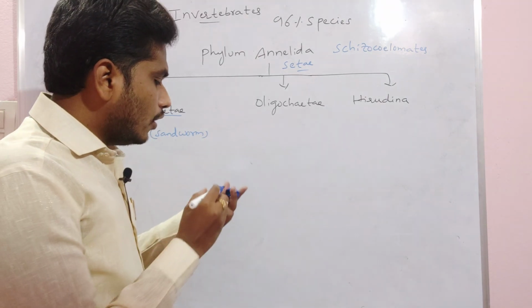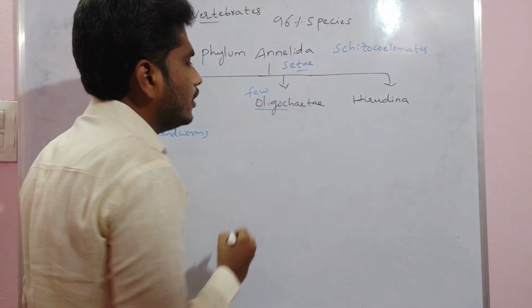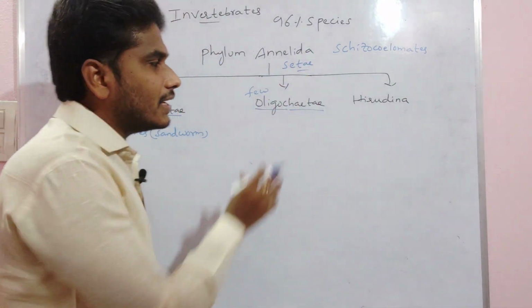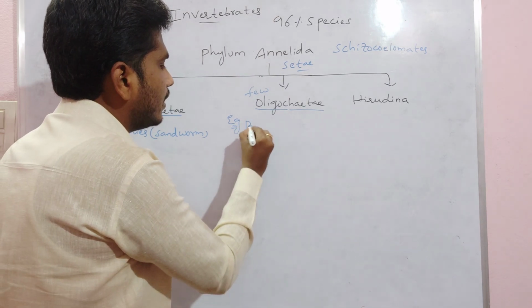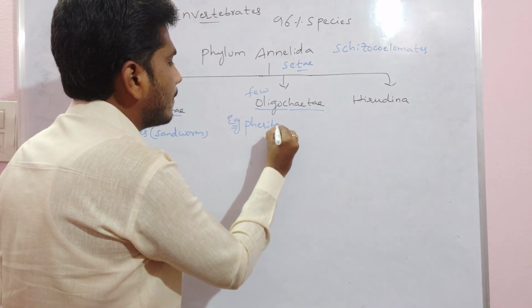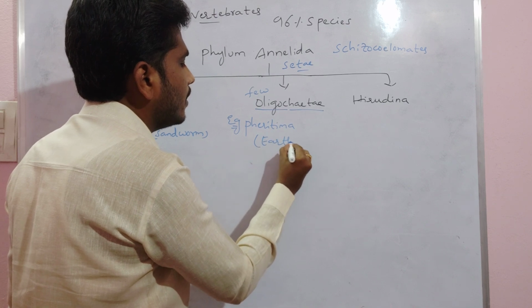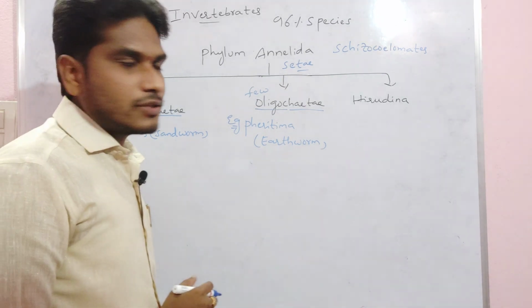Then Oligochaeta. The term oligo always indicates few. Chaetae means setae, so they consist of fewer setae. The example we take is Pheretima. Pheretima is the scientific name of the earthworm, Pheretima posthuma, the common earthworm. We can take it as the example for class Oligochaeta.